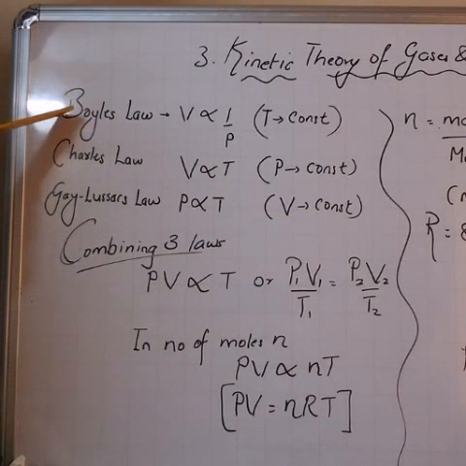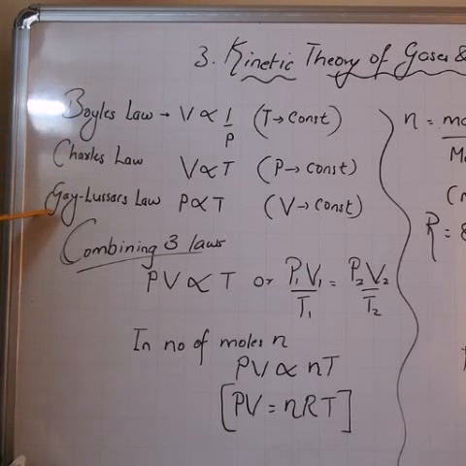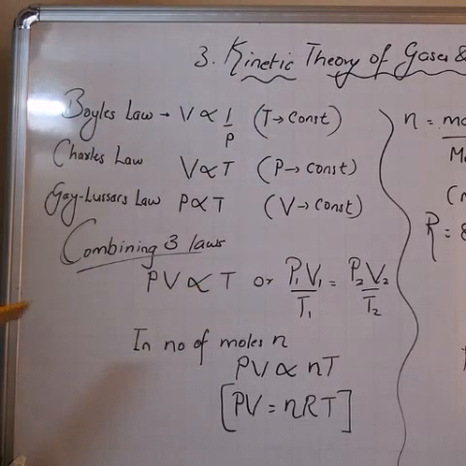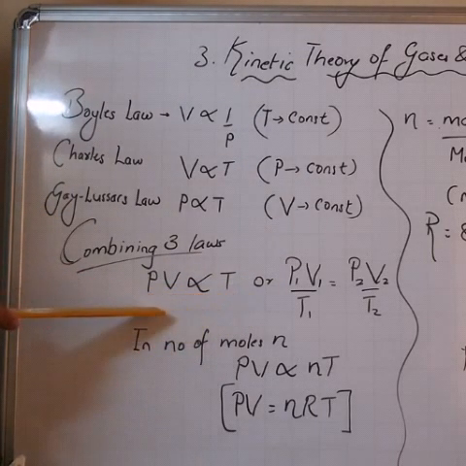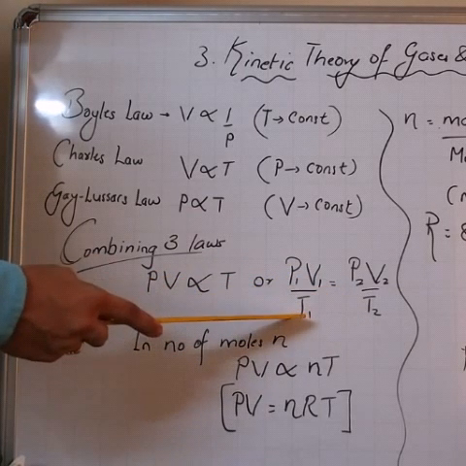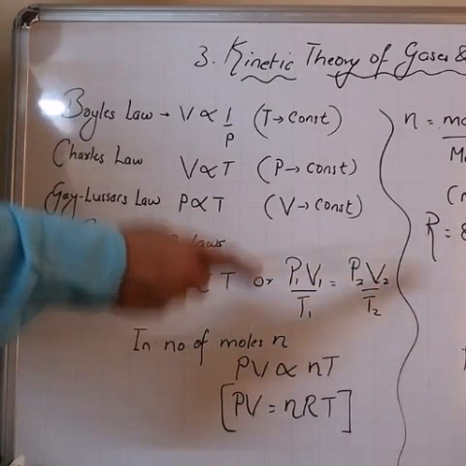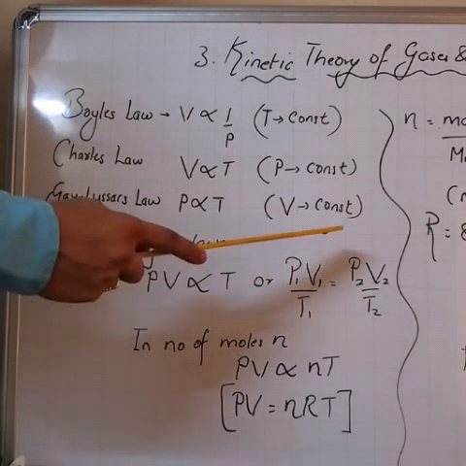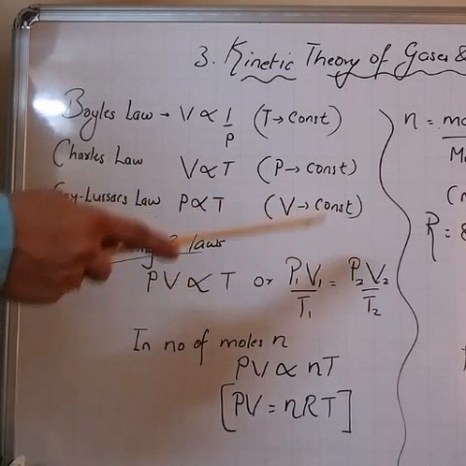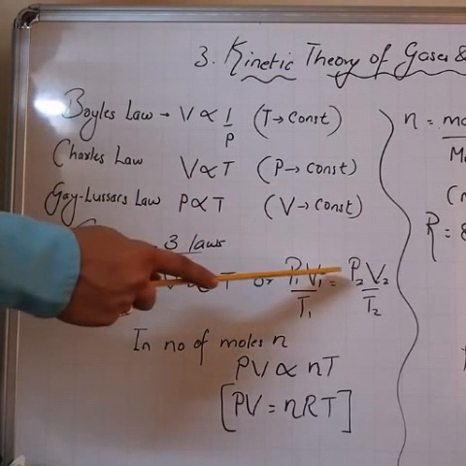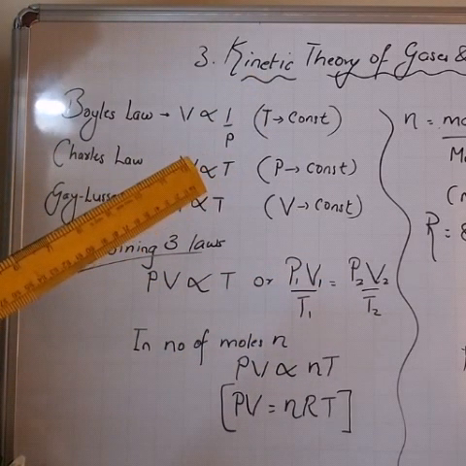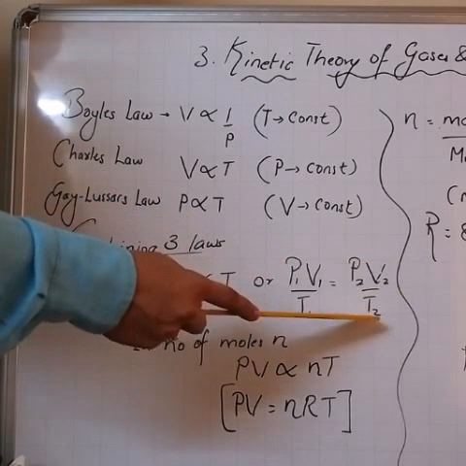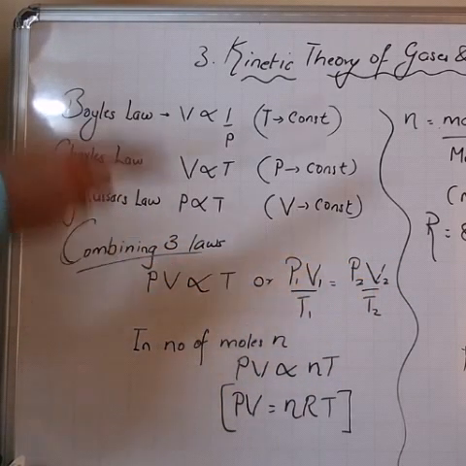Now when you combine all these three laws, we can write PV directly proportional to T. Or if I take T in the denominator, I can write P1 V1 upon T1 equal to P2 V2 upon T2. I get this relation for a gas with pressure P1, V1 and T1. If I take P1 V1 upon T1 and change the pressure, volume and temperature, it will be equal to the same value P2 V2 by T2. So this relation we obtain.